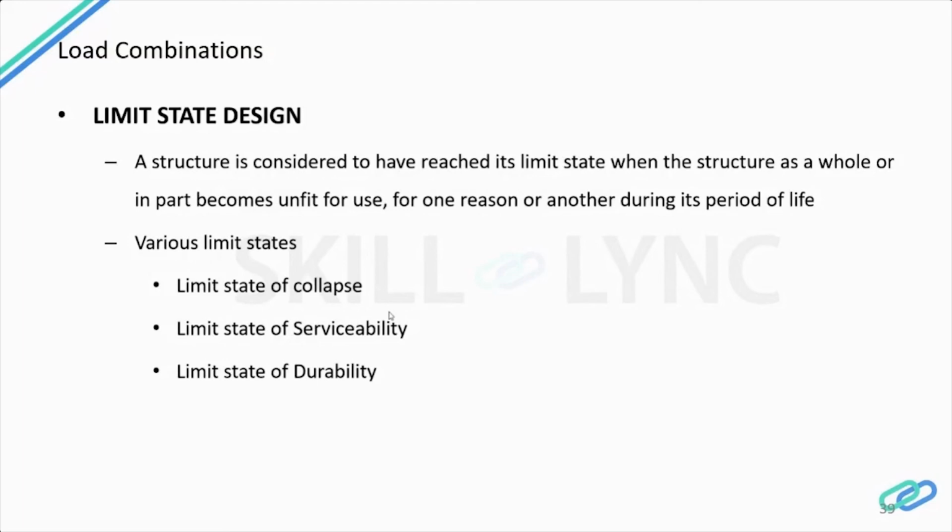What I want to explain here is that the elephant is the working stress method, the donkey is the ultimate stress method, and the horse is the limit state method. That is why we are using the limit state method here. Now, if you see the working stress method in detail, the overall idea of this method is to be safe. That is, working with an elephant is a safe method. The overall idea is to keep the stress coming into the structure within linear variations of stress and strain.